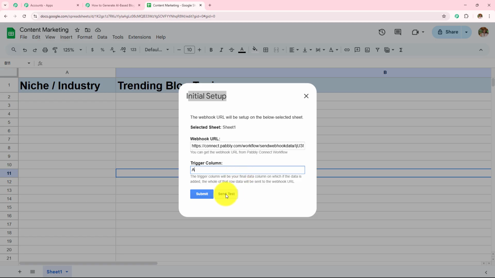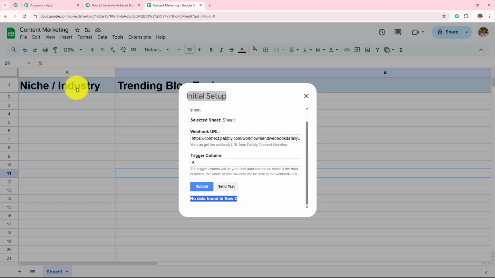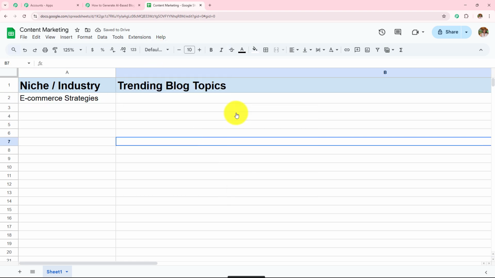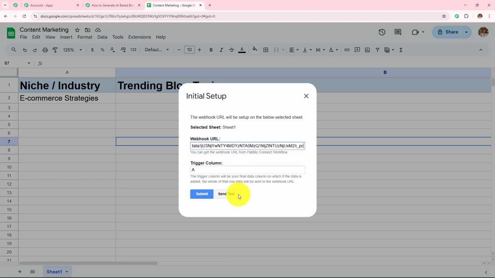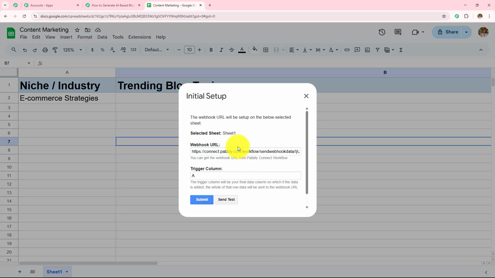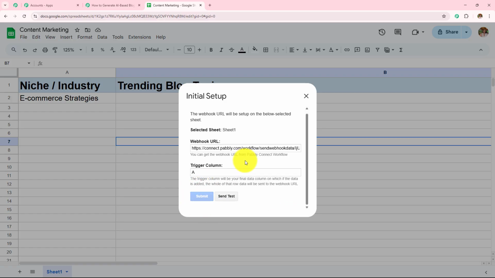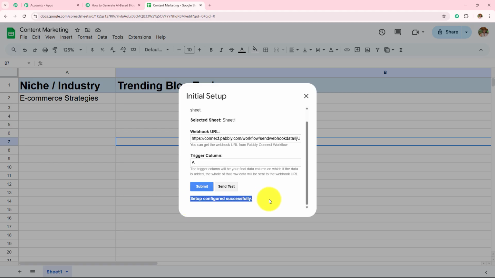Now what I'm going to do, I need to click on this send test. But over here you will see that I do not have any data in this spreadsheet. So let me first quickly add an industry. So here I have added my niche or the industry as e-commerce strategy. And now I'm going to go back towards extensions, go to Pabbly Connect webhooks, click on this initial setup. Now I'm going to click on this send test. And you will see the test data sent successfully, e-commerce strategy. So this data is sent to my Pabbly Connect workflow. Now to make this setup configuration, I have to click on the submit button also, and here setup configured successfully.